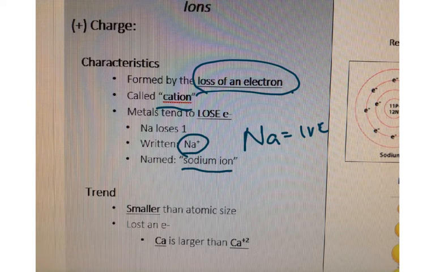Now, the trend is that the ion gets smaller than the atomic size. And why? Because you are losing the electron. So the ion is smaller than the atom. Remember from the previous unit, atoms are neutral, ions have charges. So Ca is larger than Ca plus 2, and it just makes sense. You're losing something.